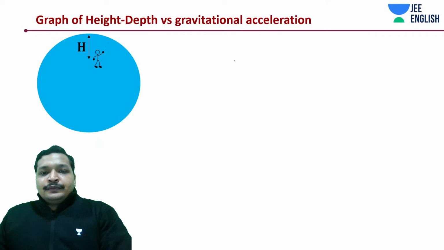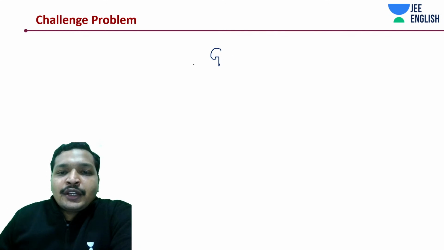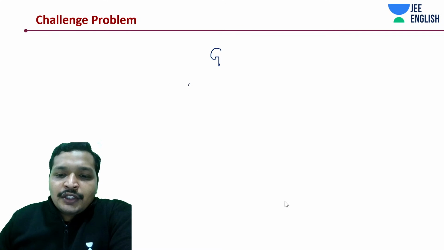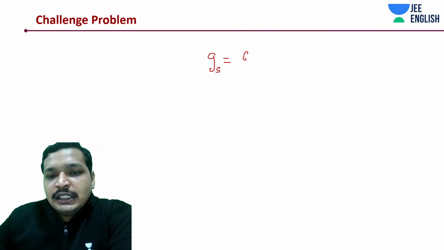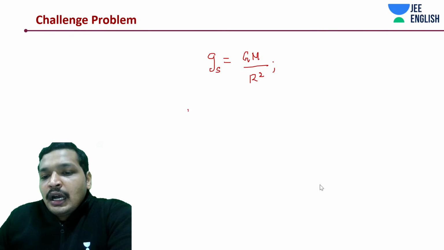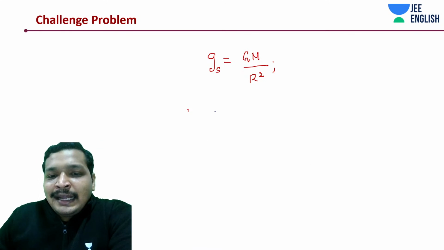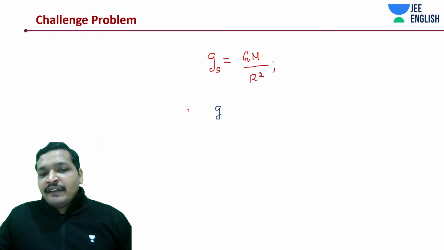Okay, we have some more things to discuss around this point. First of all, what I wanted to say is that g on the surface is GM by R square. If you remember, I hope everyone remembers this gravitational acceleration. And now at a depth h, we haven't expressed it yet.